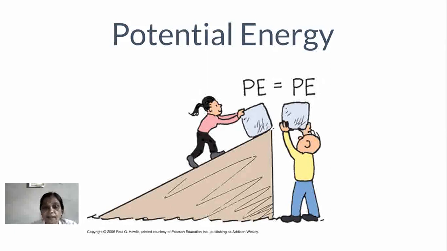When both boxes are at equal height, the potential energy of the box in the hand of the girl is exactly equal to the potential energy of the box in the hand of that student, and therefore here PE balances both. Basically the potential energy depends on height.